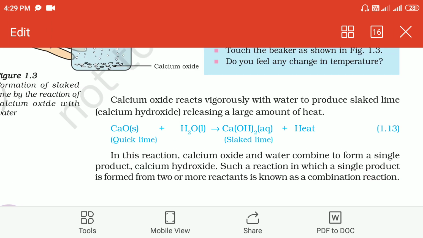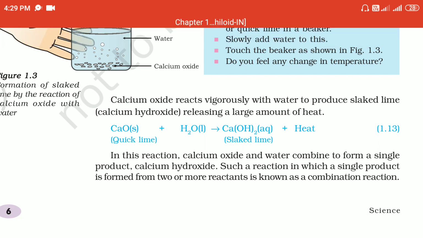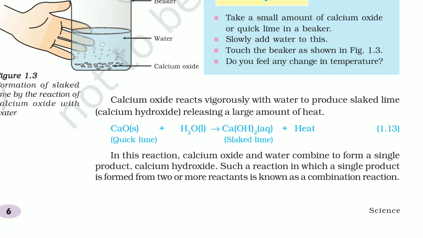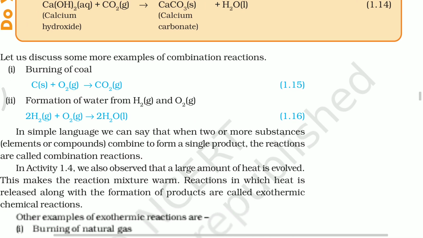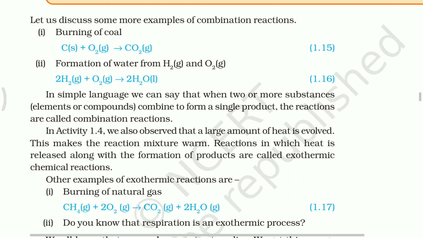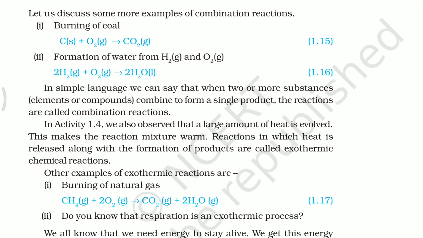Here two reactants are involved, calcium oxide and water. They are written on the left side of the arrow mark. Next, calcium hydroxide, only one product. So this is a chemical combination reaction. A few more examples: burning of coal, when carbon reacts with oxygen, gives carbon dioxide. Formation of water from hydrogen and oxygen. These are all other examples of chemical combination reaction.